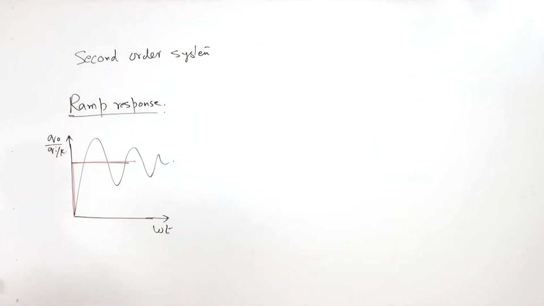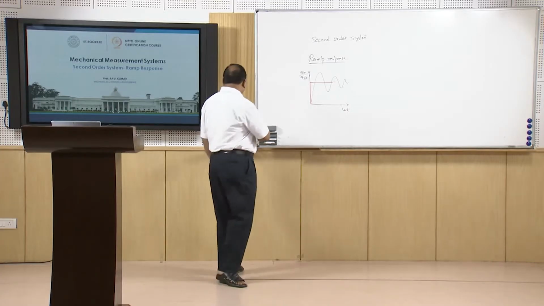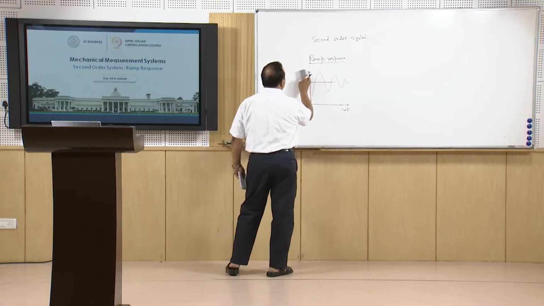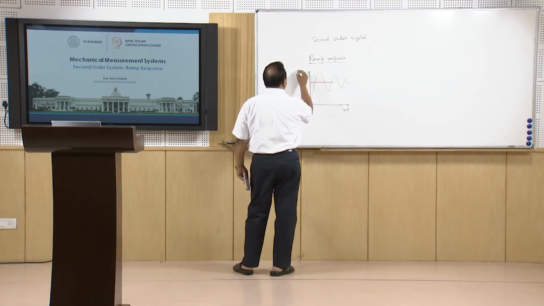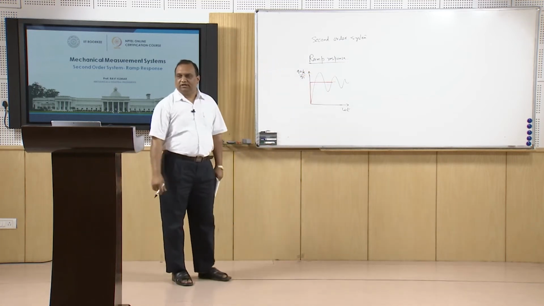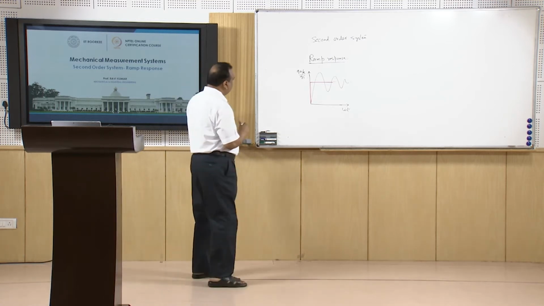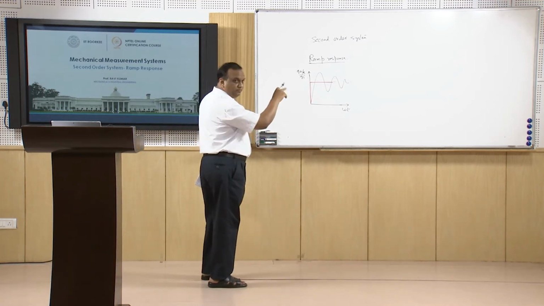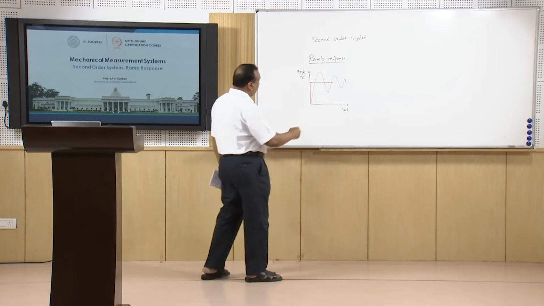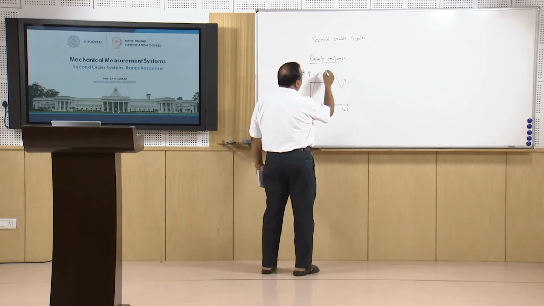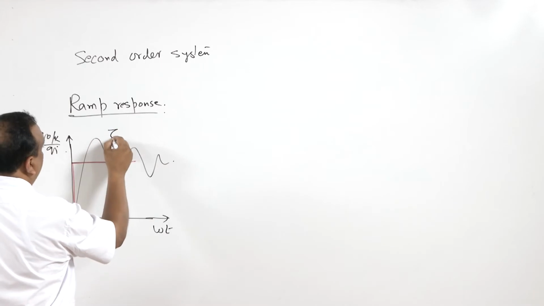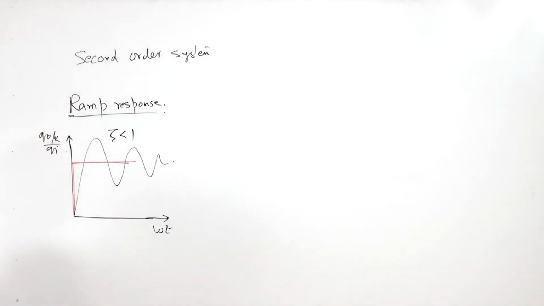Qo by k divided by qi. Then we will have vibrations. Now, suppose this is for an underdamped system, it means zeta is less than 1.